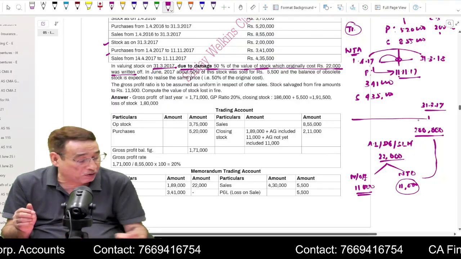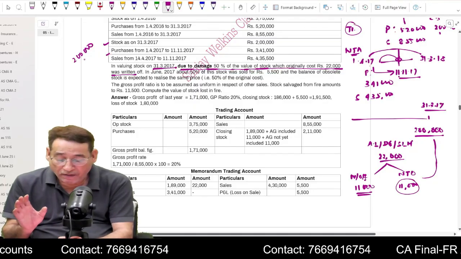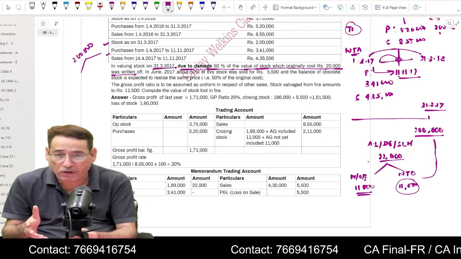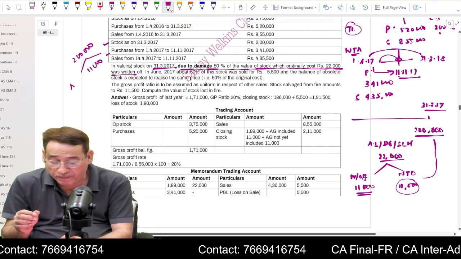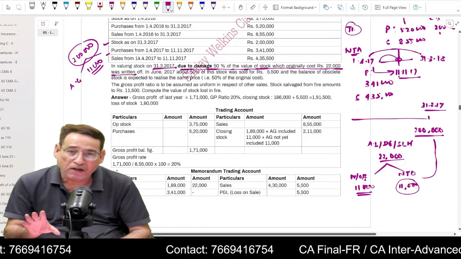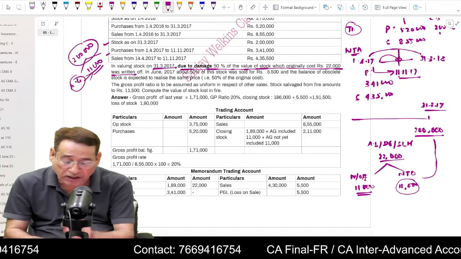Now, because your closing stock is 2 lakh, we know that out of this 2 lakh, this 11,000 is already included. So you need not add this because it is already included in it.